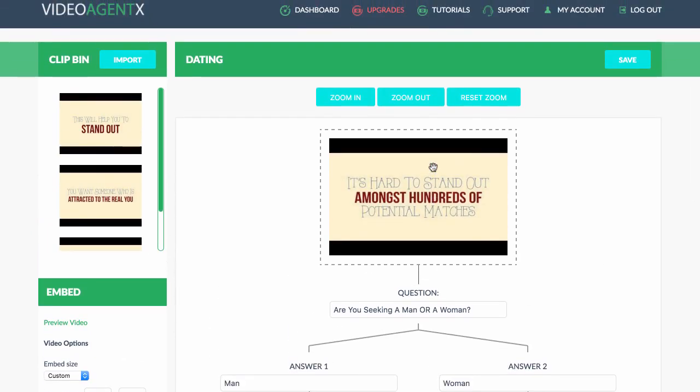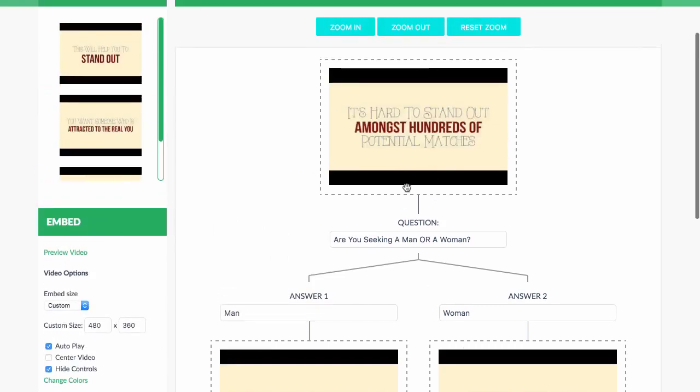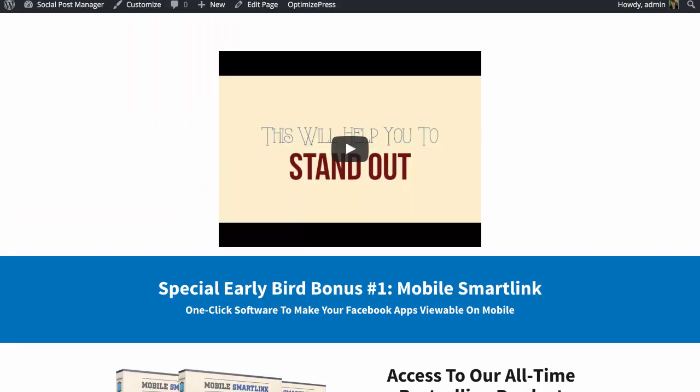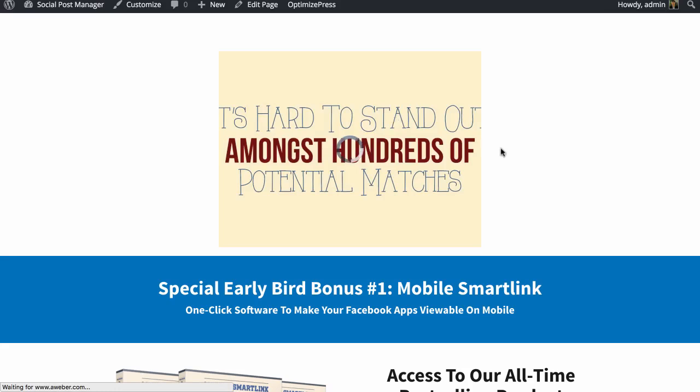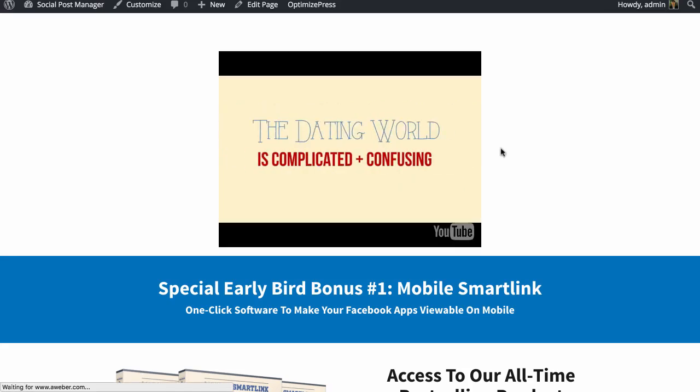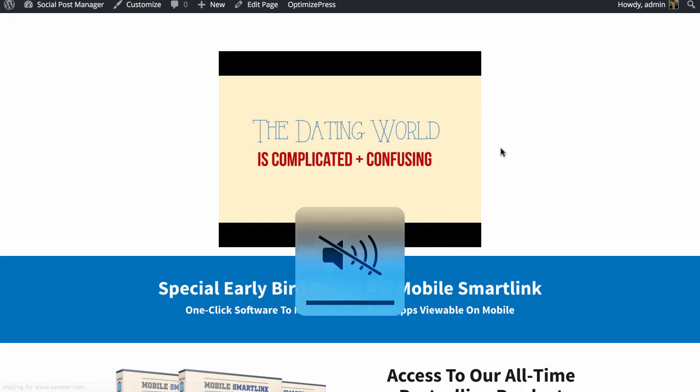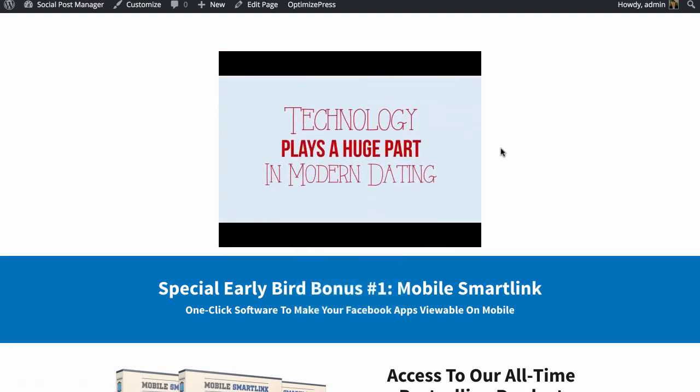This is the dashboard. What I've done is embed it into my website right here to show you as an example today. I'm just going to reload this website, which is on a random domain. I just embedded this and it's going to play a video. This is a dating video where it's going to give me two options during the video. It'll either ask me, hey, would you like to date a man or would you like to date a woman?